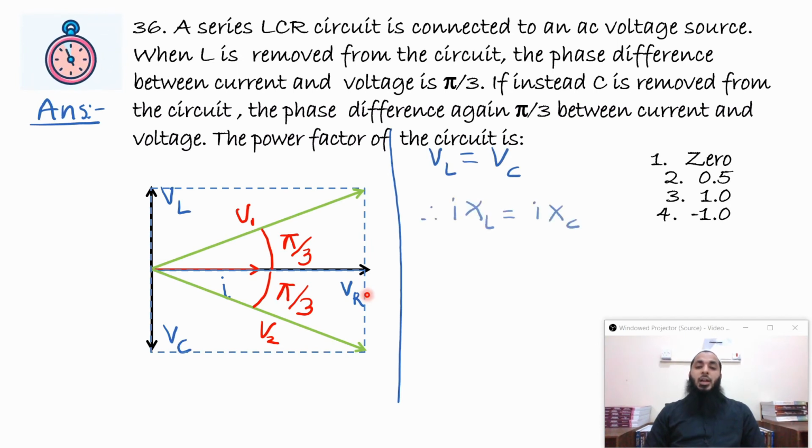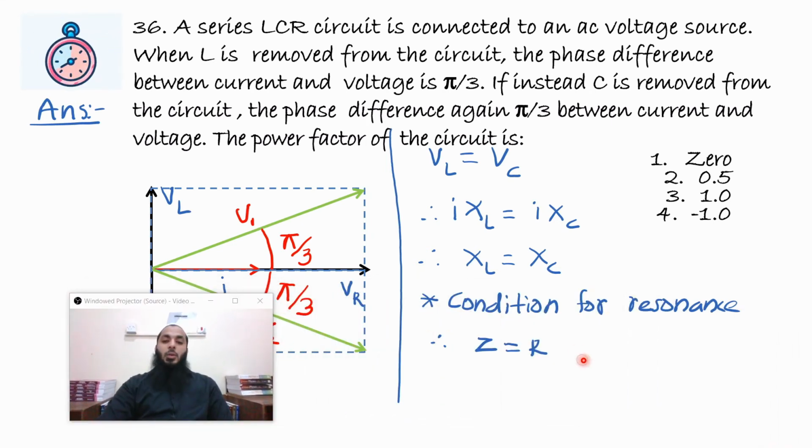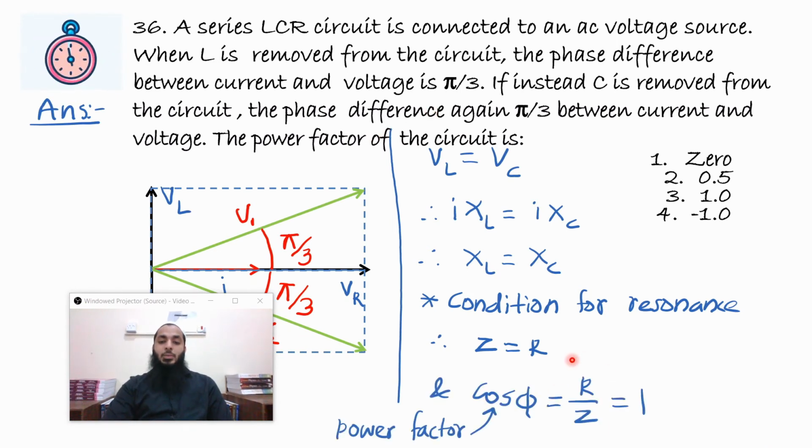With that we can get that inductive reactance is equal to capacitive reactance. So this is the condition for resonance. In case of resonance, if inductive reactance is equal to capacitive reactance, we can say that the total impedance of the LCR circuit is equal to the resistance of the resistor. So with that condition, the power factor, which is cos phi, given by R by Z, is equal to 1, because R is equal to Z. So the power factor is 1. So option 3 is the correct answer.